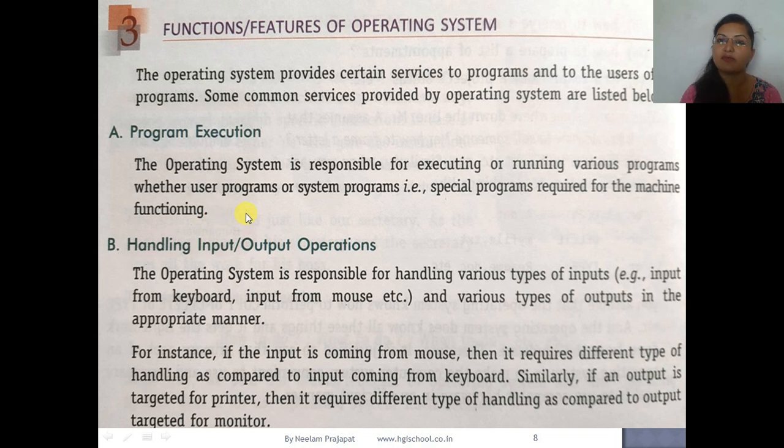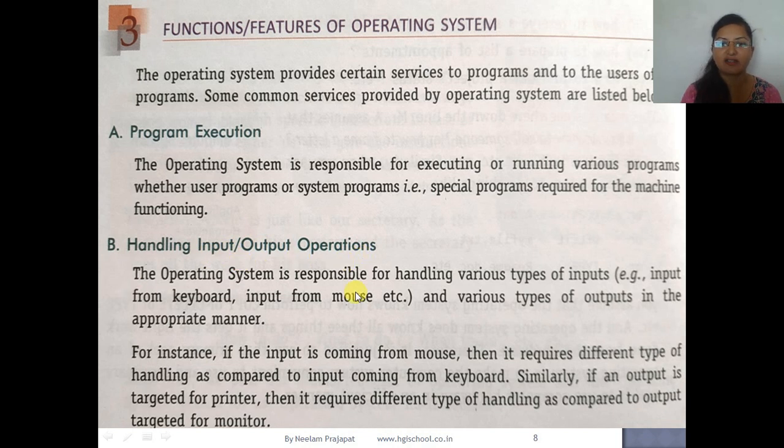There are some software required to start the system, to switch off the system, to reboot the system, then to get the errors, logs, accounts, everything. Okay, now the next is handling input output operations.